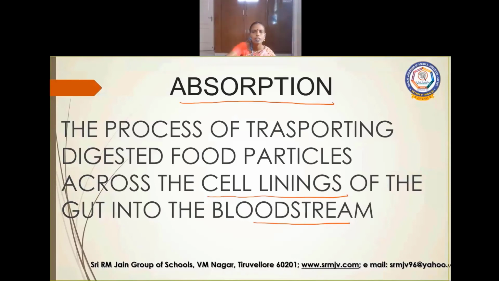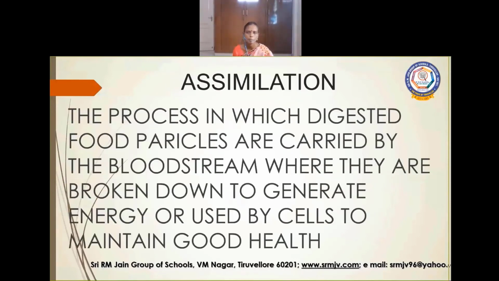That is called assimilation. The process in which digested food particles are carried away by the bloodstream to each and every cell, where they are broken down and energy is produced. That energy is used to maintain good health.